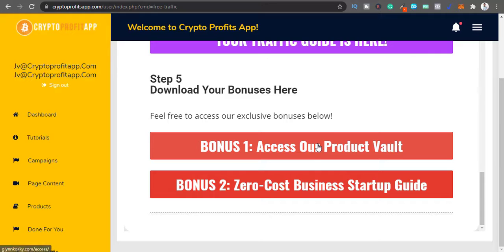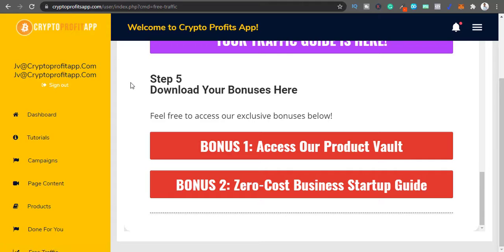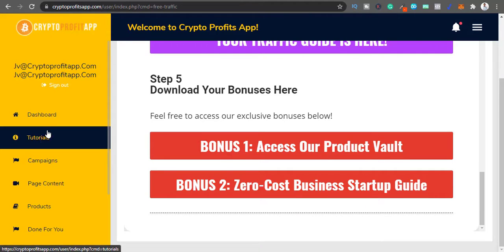Now they give you all their bonuses, which really confuses you, because there are so many products in their product vault, and most of them are not really great. If you watch crypto profit app tutorials, if you do everything, you are going to be going in circles. You will not be able to get any result. My suggestion is to focus on one thing until you get results from that. That's how you scale up to the next thing.